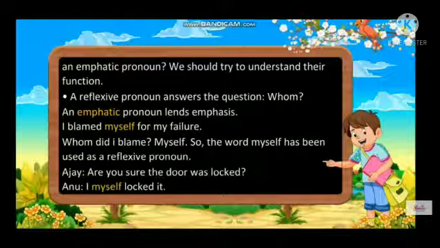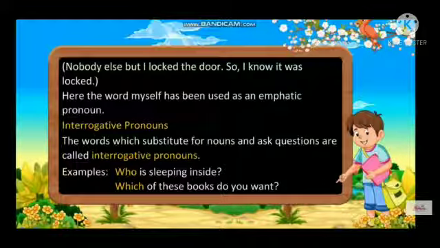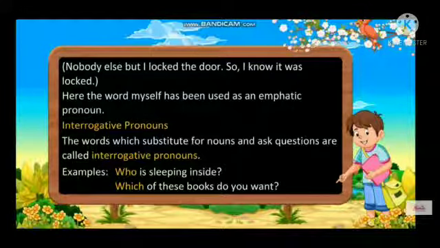I blamed myself for my failure. Whom did I blame? Myself. So the word myself has been used as a reflexive pronoun. Example: Ajay, are you sure the door was locked? Anu said, I myself locked it. So, nobody else but I locked the door. So, I know it was locked. Here, the word myself has been used as an emphatic pronoun.